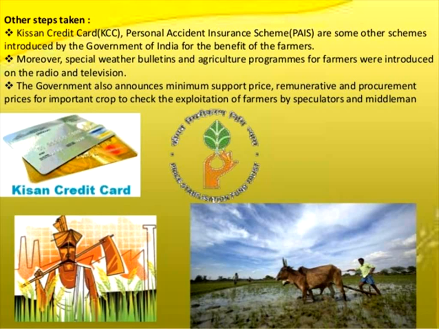Institutions relate to the government only. That is the thing you can go for. The Kisan Credit Card and personal accident insurance schemes are more schemes that benefit the farmer. Okay, this is the institutional and technological reforms by the government of India.